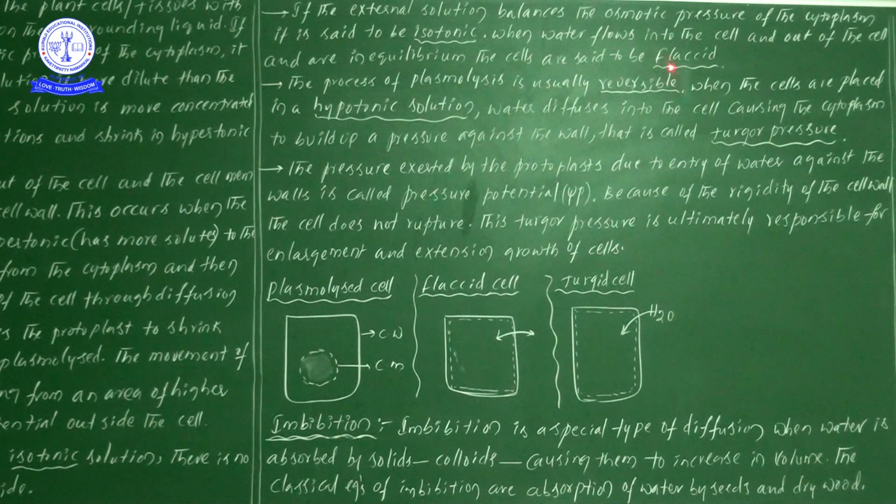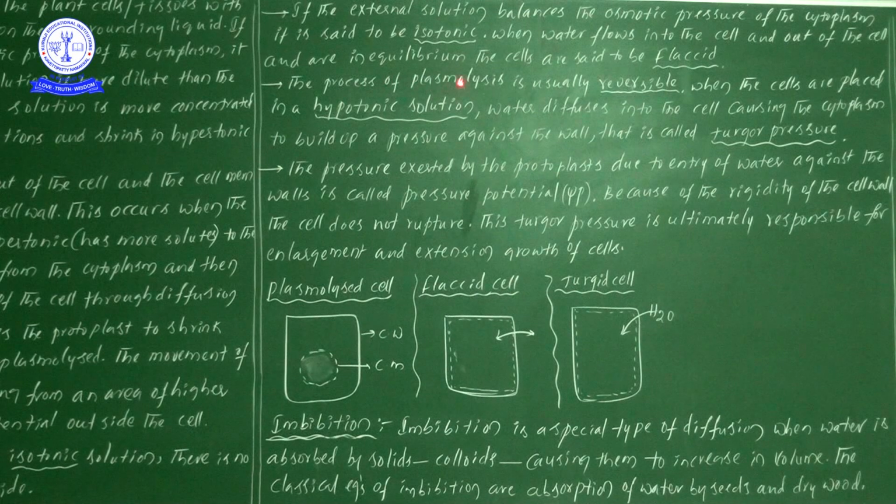One more time, the flaccid condition is nothing but, for example, here one diagram is there. Once you come to the diagram, the flaccid condition is shown. Water enters into the cell and water also exits from the cell, so both kinds of phenomena take place. Okay, water enters and water exits. Such a condition we consider as the flaccid state, and we definitely observe it in equilibrium state.